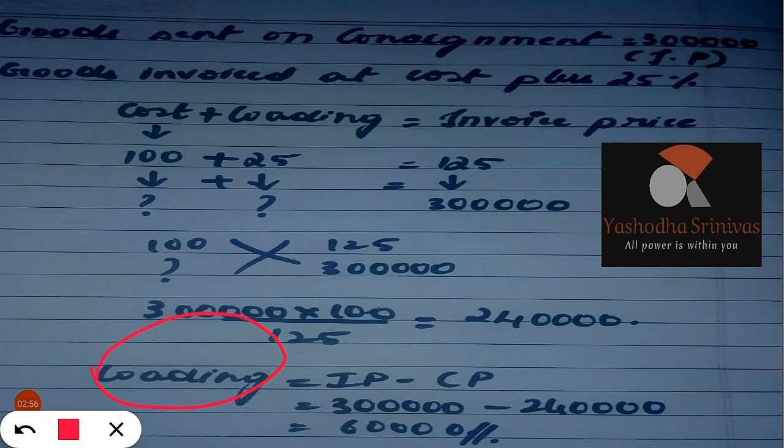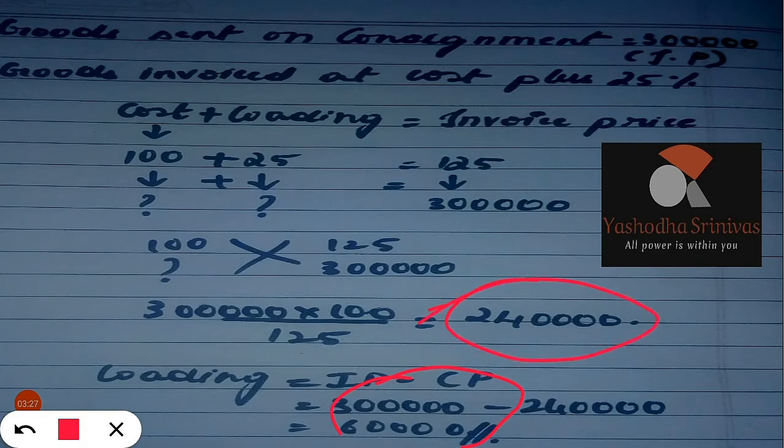You can just use this equation to find anything. It can be cost, it can be loading, it can be invoice. Everything is one formula only. Whenever you want loading, you shift cost to that side, so plus becomes minus cost. So loading is equal to invoice price minus cost price. That is 3 lakh minus what we have found, 2,40,000. It would be 60,000.